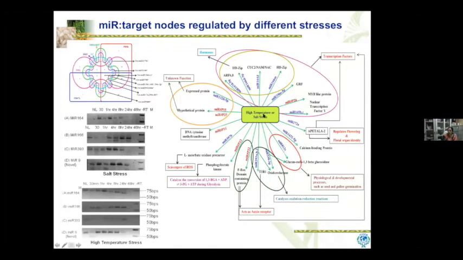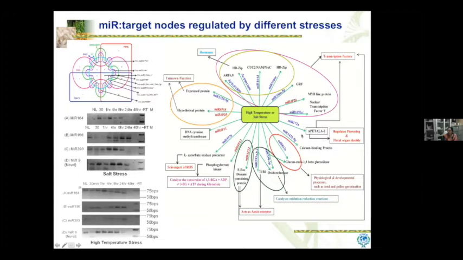These nodes would operate in response to both high temperature stress and salt stress, coming up individually, yet the regulation of each microRNA in response to a particular stress will be very different. And if you look at the targets that they are regulating, there are the ROS enzymes, energy converters, hormone regulators, and those which regulate flowering.